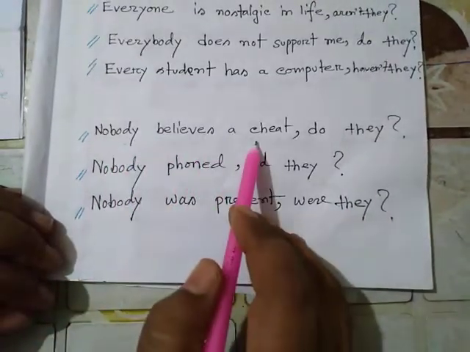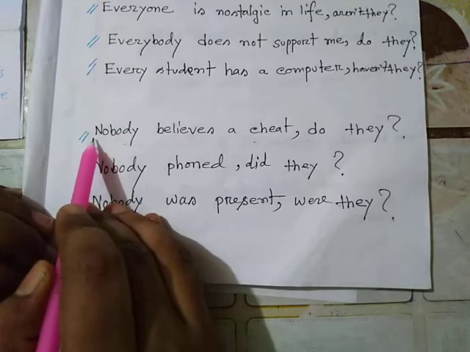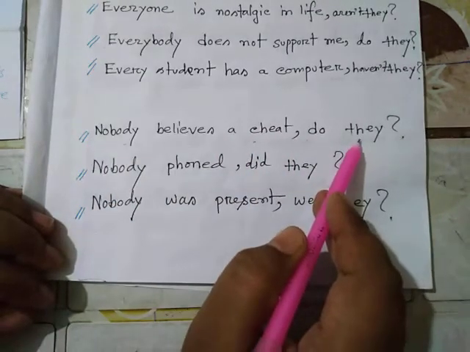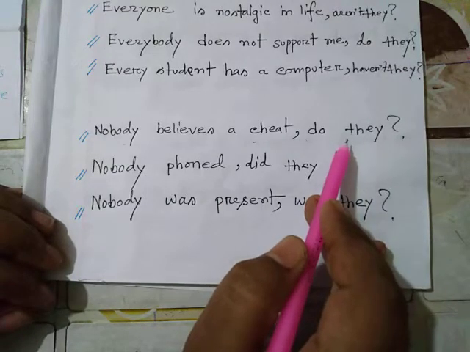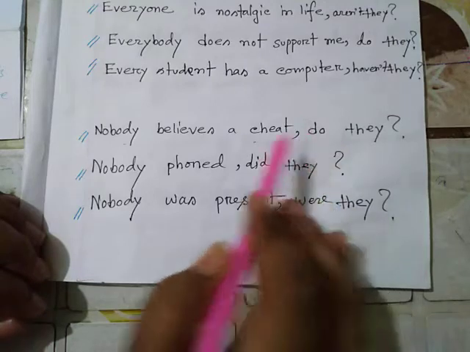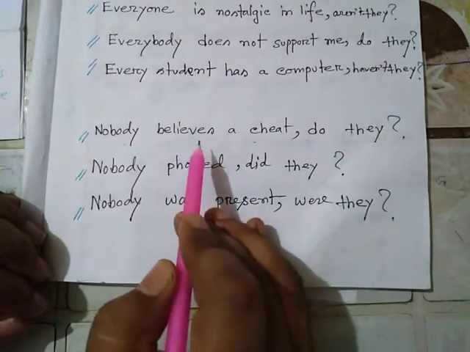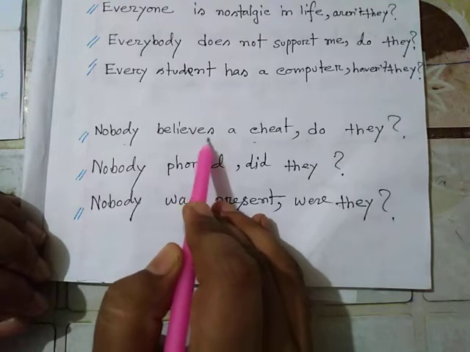Nobody believes a cheat, do they? For nobody, the pronoun they has been used, and for they we have to use the auxiliary verb do. Here the students fall into difficulty when they find believes.